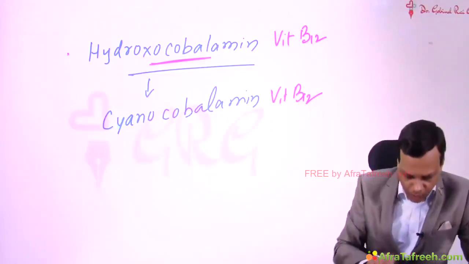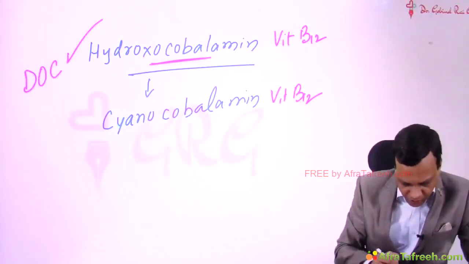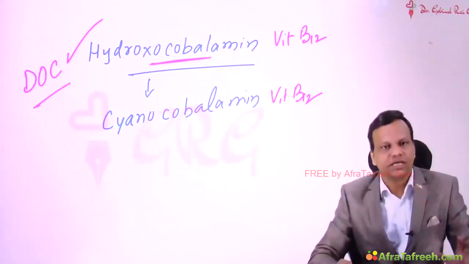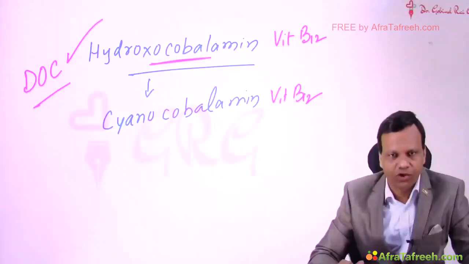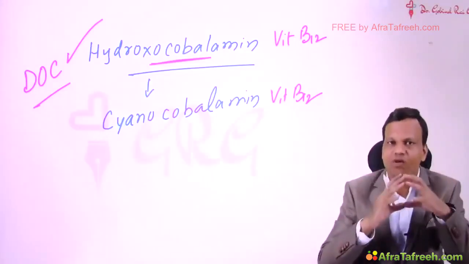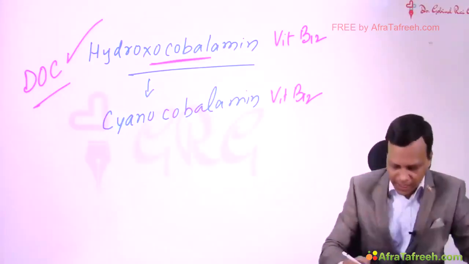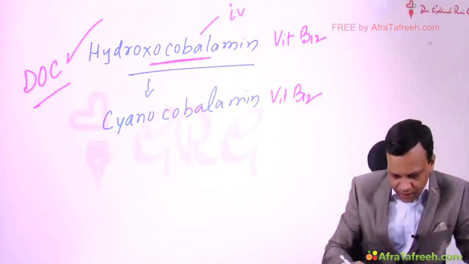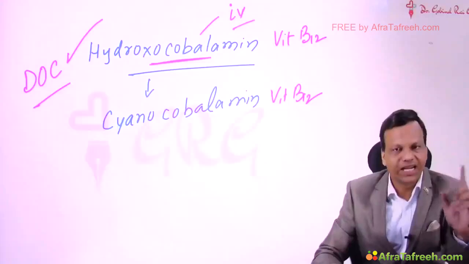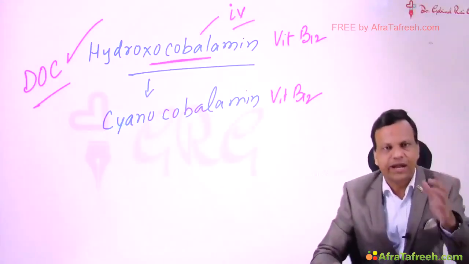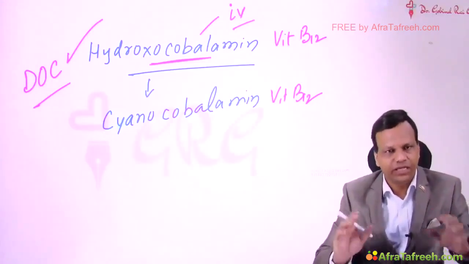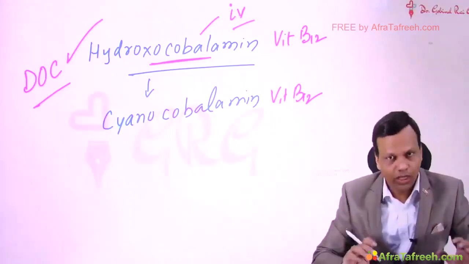So hydroxocobalamin is now the drug of choice for cyanide poisoning. It is the antidote of choice because there is no problem of intermediate toxicity, and hydroxocobalamin is given by intravenous route. Remember, amyl nitrite is given by inhalational route and hydroxocobalamin is given by intravenous route. Okay.